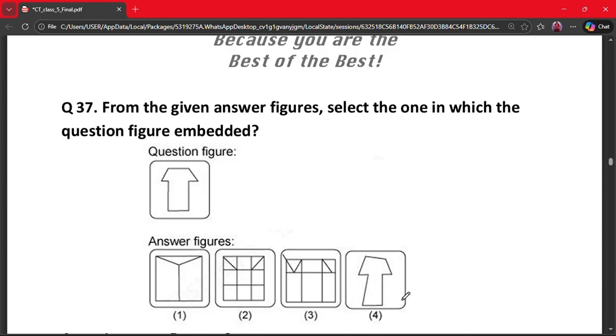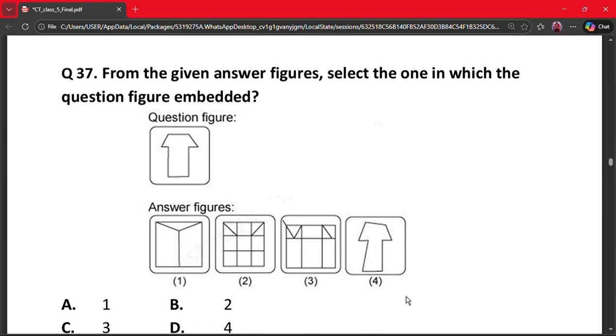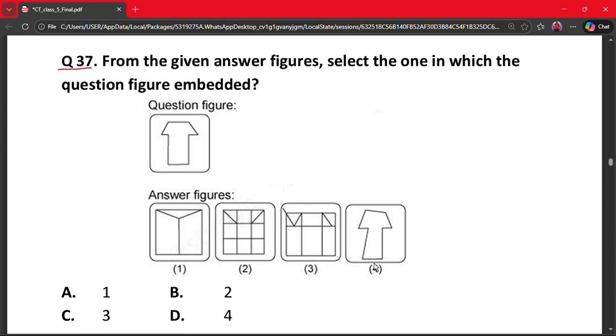Next question is question number 37. From the given answer figures, select the one in which the question figure is embedded. So let's have a look at this question figure. Then we have to find this pattern in these options 1, 2, 3, and 4. So let's have a look at 1. Can we find this pattern?